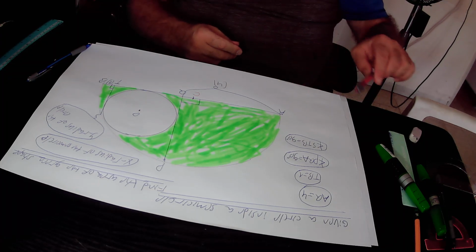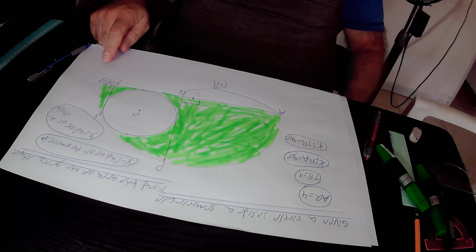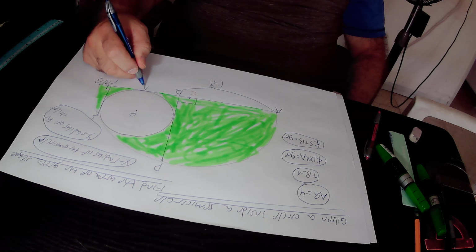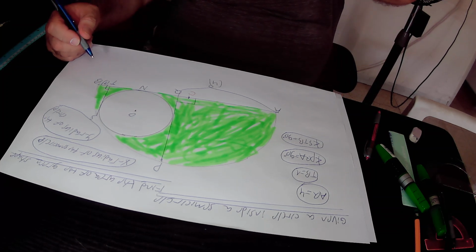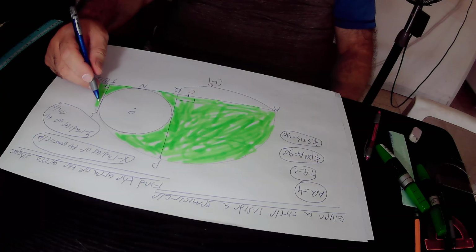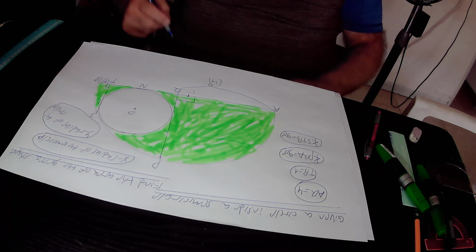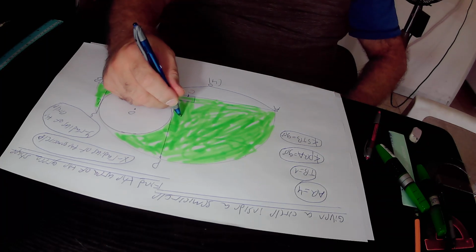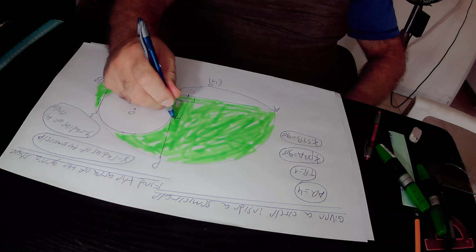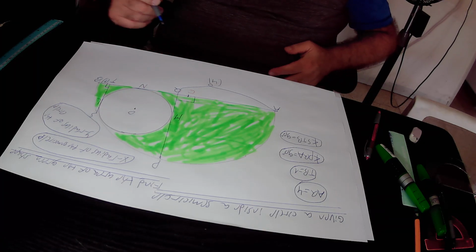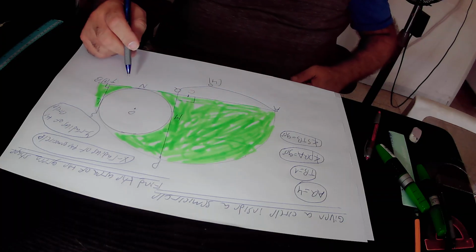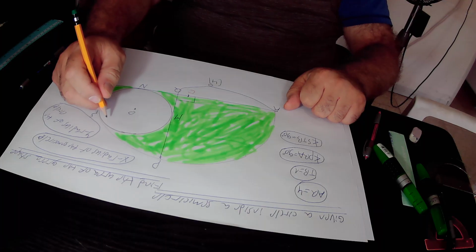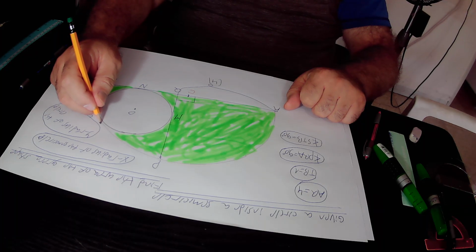In addition, we define the point of tangency of tangent AB with this small circle as point N. Likewise, we define the point of tangency of tangent ST with this small circle as point L. We define the point of tangency of tangent PQ with this small circle as point H. And finally, we define the touching point of this small circle with this big semicircle as point K.